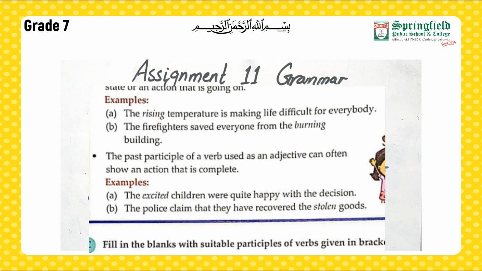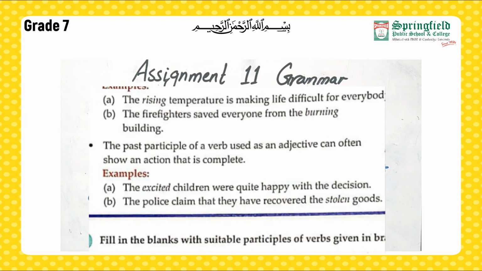Okay, I'll give you an example for present and for past both, right? The exciting children were quite happy with their decision, right? Exciting, we are talking about present participle as an adjective, right? Children. So children are how? They're exciting. So we say it's a present participle. The police claim that they have recovered the stolen goods. So stolen here is the past participle and it is used as an adjective to show the goods, how they were stolen, right?